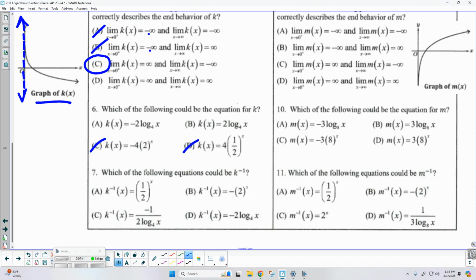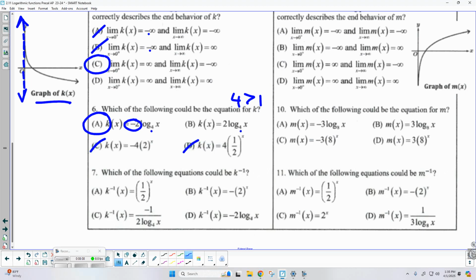Well, you shook your head yes, but I'm kind of confused. I'm looking at the bases. Both of these are 4. That's bigger than 1, so aren't these both growth? Okay, she says the coefficient is negative. Remember, we've talked previously, a reflection can take a growth, flip it, and turn it into a decay. So that's what we're looking at. It's got to be A. Or a reflection could take a decay and make it into a growth.